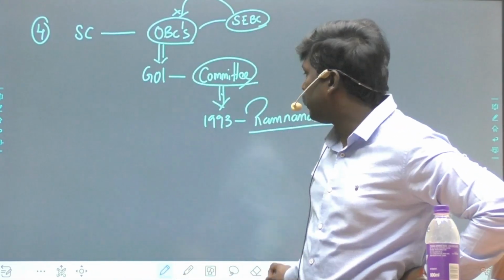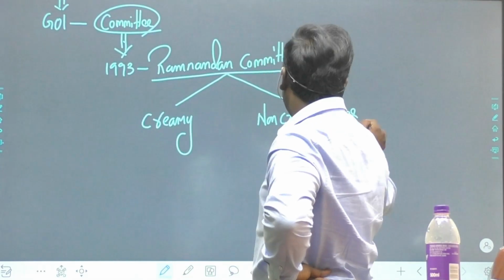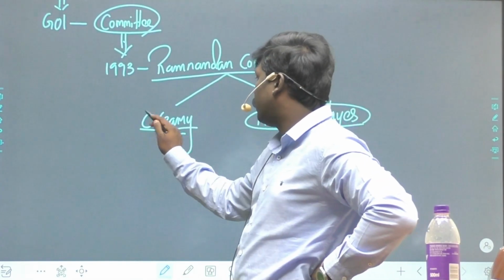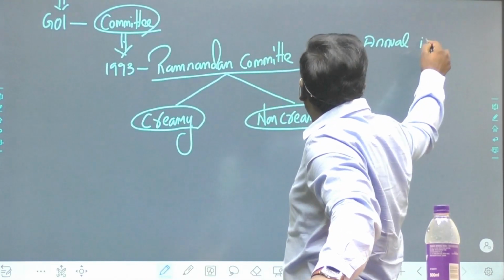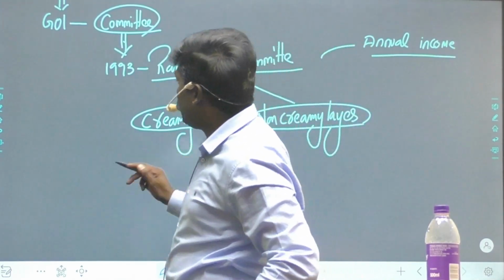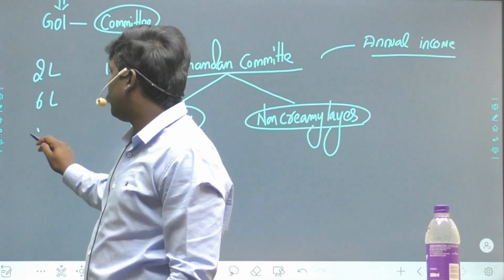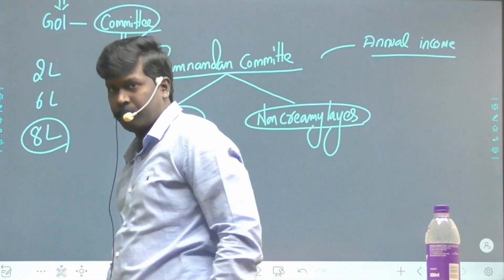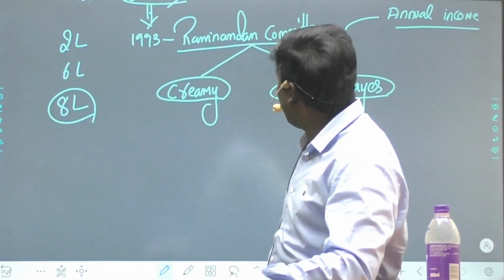And this Ram Nandan Committee came with something called creamy and non-creamy layer. Now, what is this creamy and non-creamy layer? Based on annual income. When Ram Nandan Committee gave the definition, it said 2 lakhs annual income, then increased to 6 lakhs. Presently it is 8 lakhs. So creamy layer, non-creamy layer.